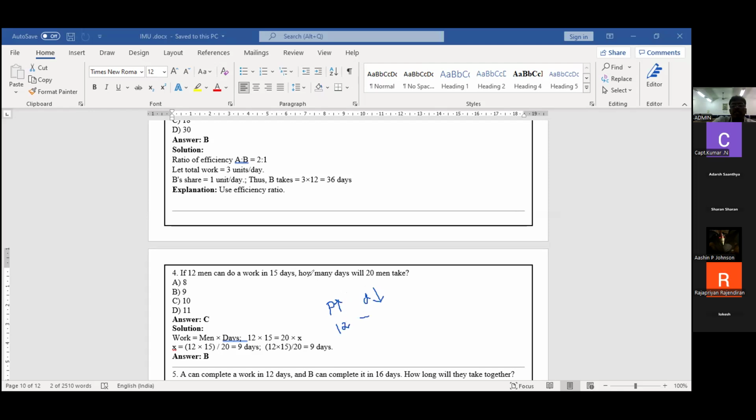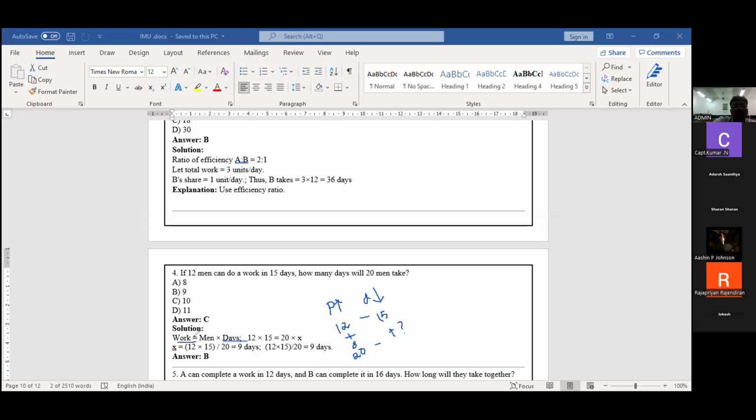Now the day is 15 days. Now I'm going to increase the number of persons to 8. Now the percentage is 20. Now the number of persons is 20. Definitely the days will be reduced. This is a question.